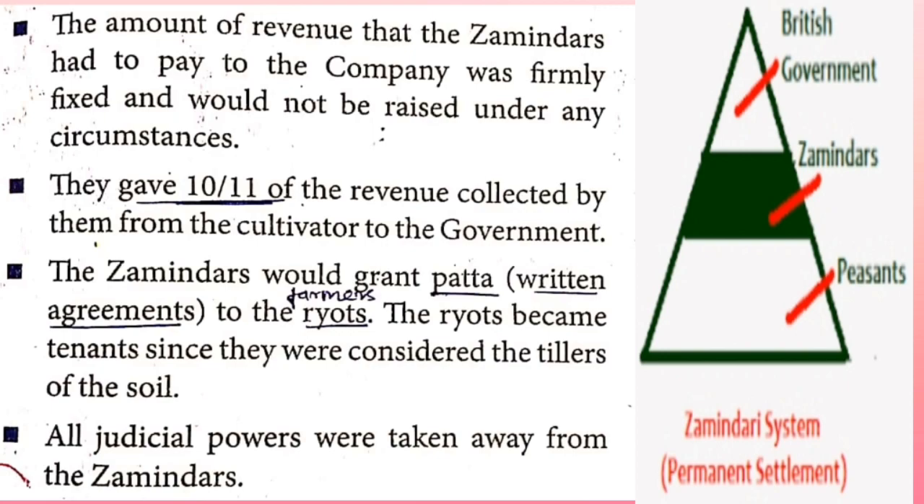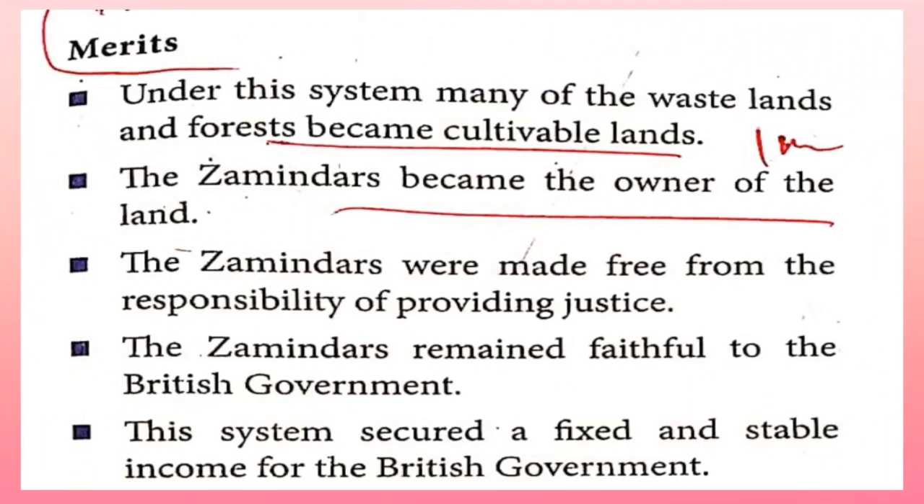to the government. The Zamindars would grant a patta, that is a written document, to the ryots. Ryot means farmers. The ryots became tenants since they were considered the tillers of the soil. All judicial powers were taken away from the Zamindars. See the diagram here. Zamindars acted as intermediaries between the British government and the peasants. Peasant means farmers.